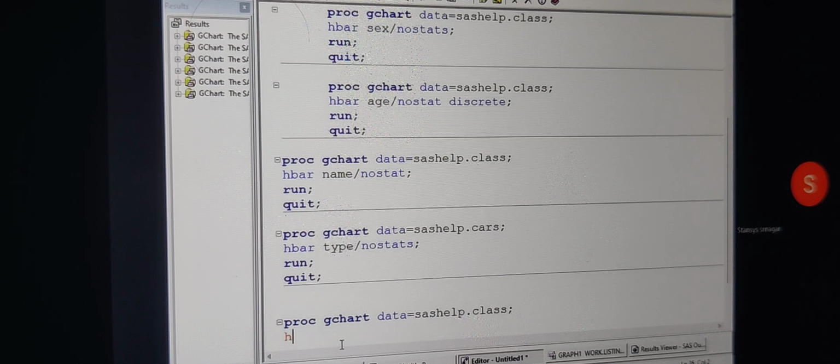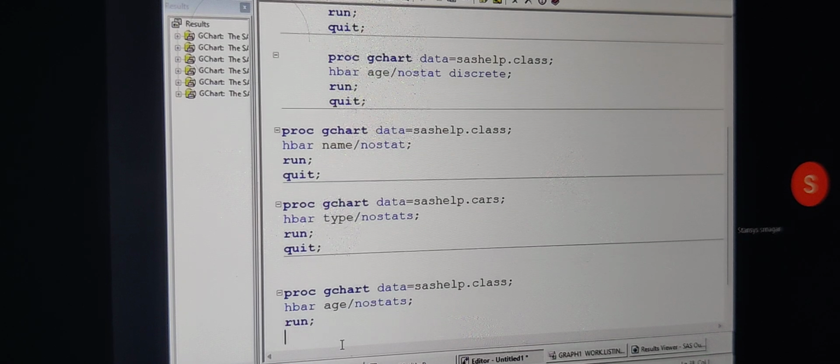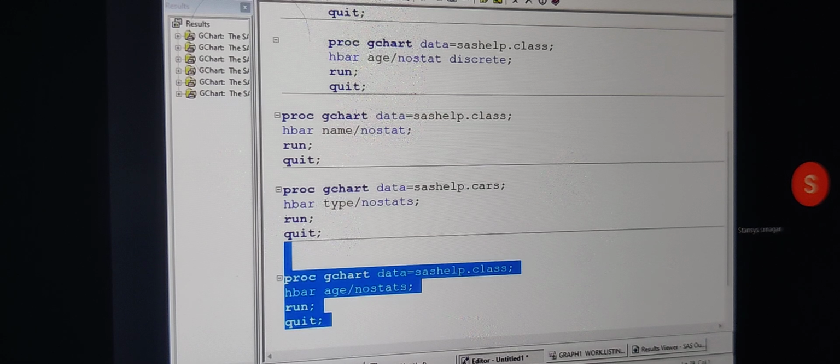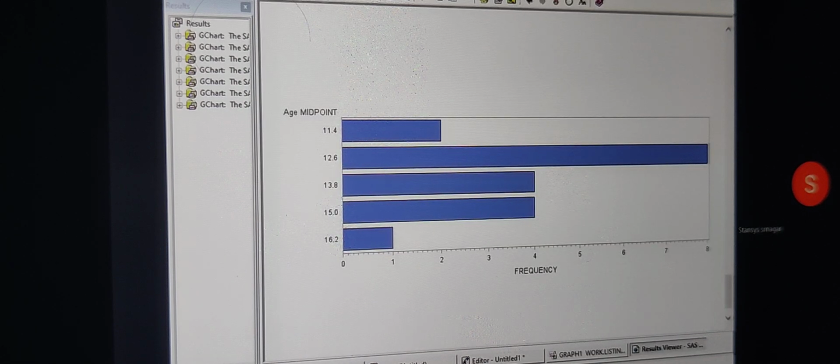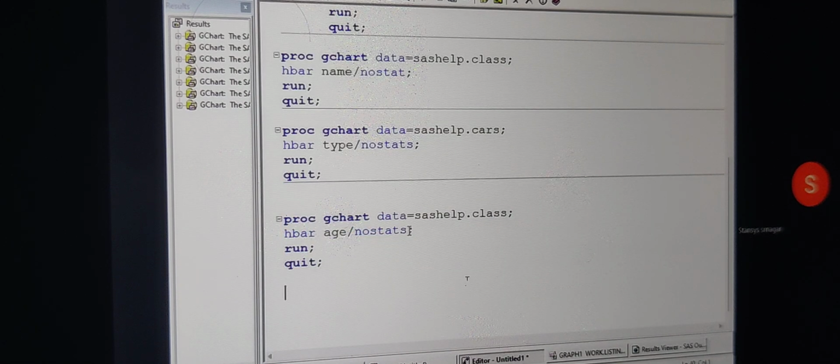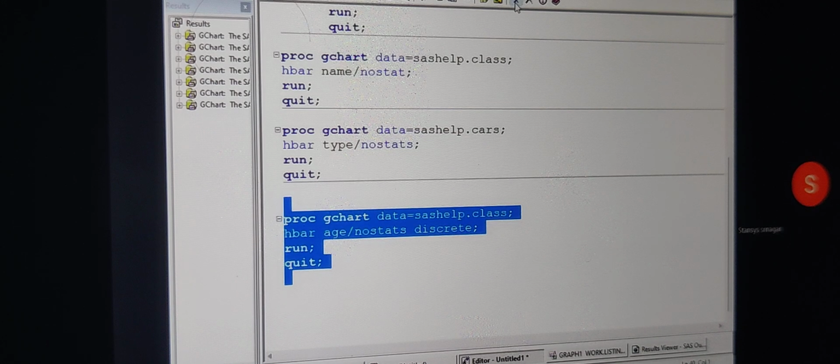Then I want to have a horizontal bar, so I'm writing hbar. I want to have it for the age variable, and I do not want any statistics, so nostats equal, and run, and then I'm writing the quit. When I execute this program, this is how we are going to get it. You get the age variable, but since it is numeric, I want to write discrete because I want to have the original bars.